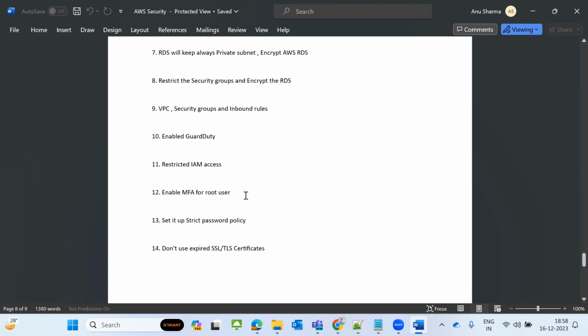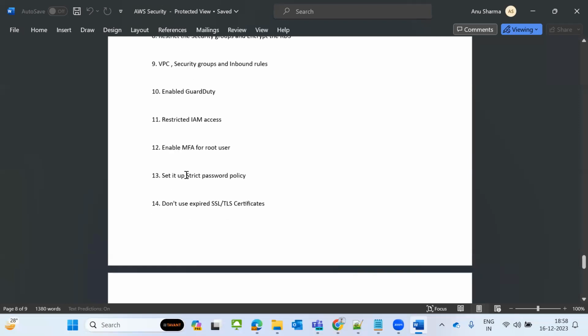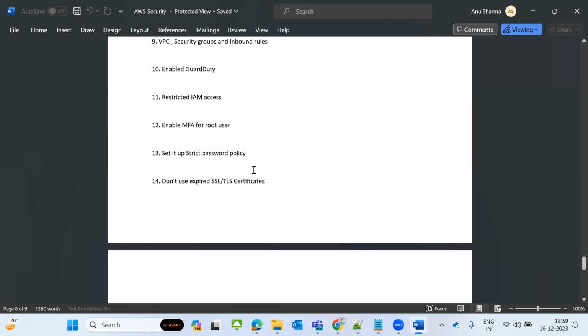Even for the root user, all the users, you have to enable MFA, multi-factor authentication, and set up a strict password policy. Always your password will be a mix of capital letters, letters, and numerics. All the policies you follow that. And don't use expired SSL and TLS certificates.